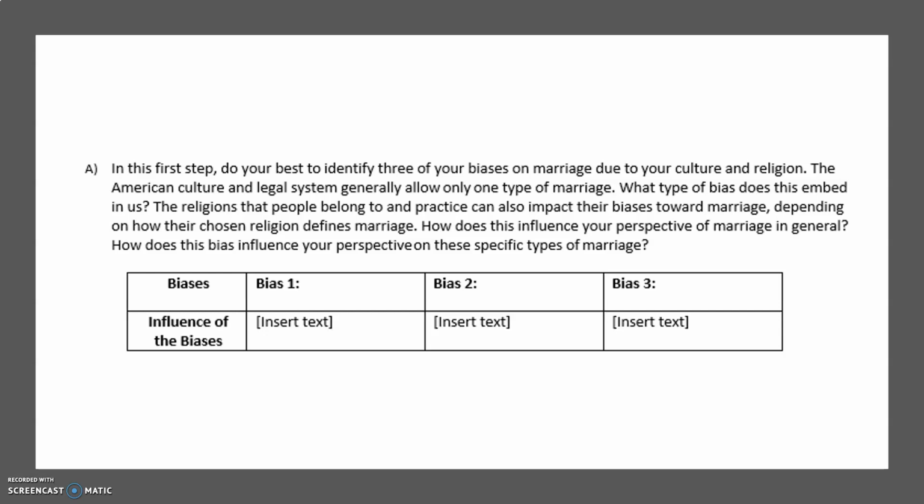Now, if you don't have any biases related to these kinds of marriage, I do not want you to create a bias in yourself. You can just use a general bias you have about marriage and discuss that. Again, I don't want you to create a bias where you currently don't have one. You may not have heard of all these kinds of marriages before. I don't want you to develop a bias where one does not exist simply to satisfy an assignment. So if this is the case, you can identify a bias that you have regarding marriage in general.